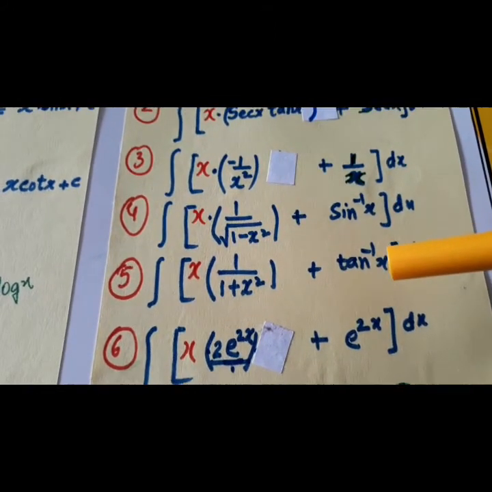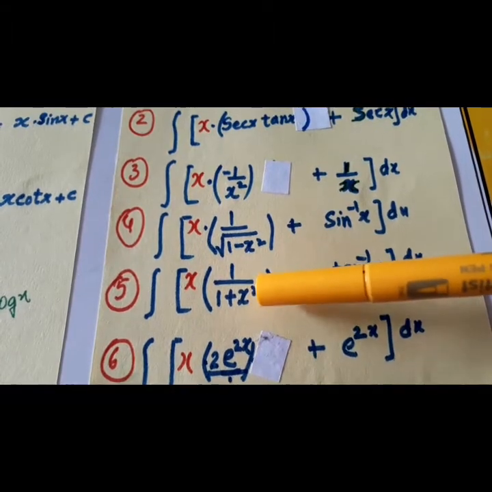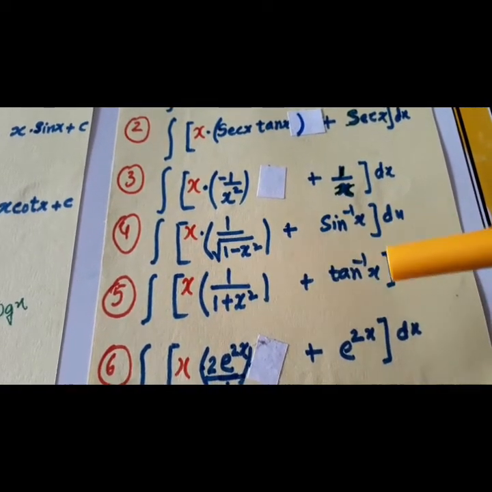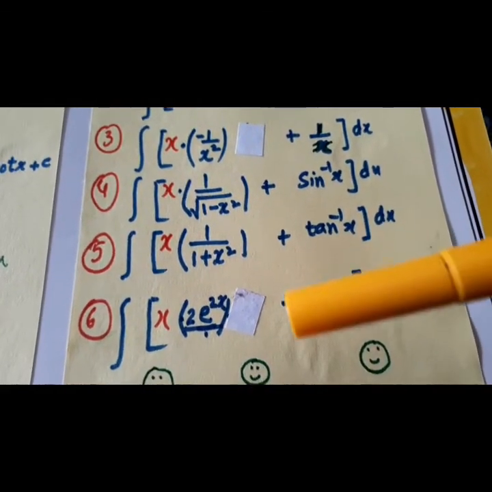In the same way, what is the derivative of tangent inverse x in this case? It is 1 over 1 plus x square. This is Papu, this is Papa. The answer will come x into tan inverse x.